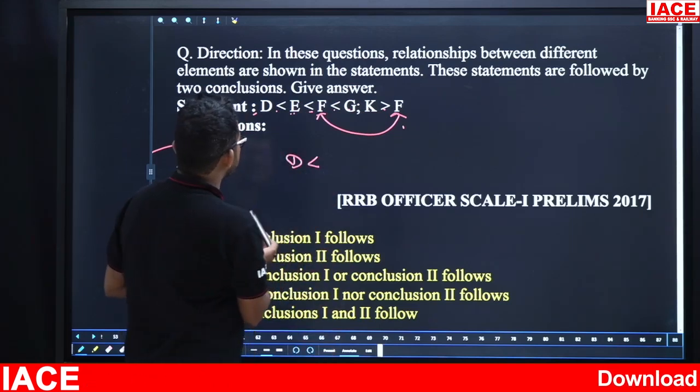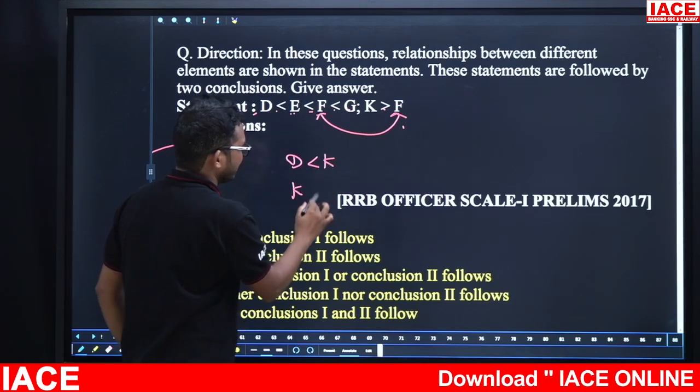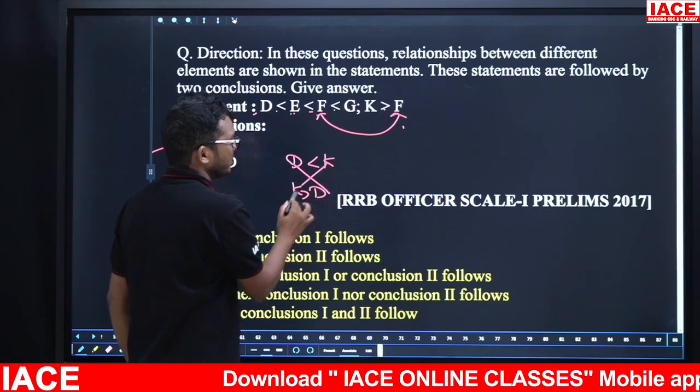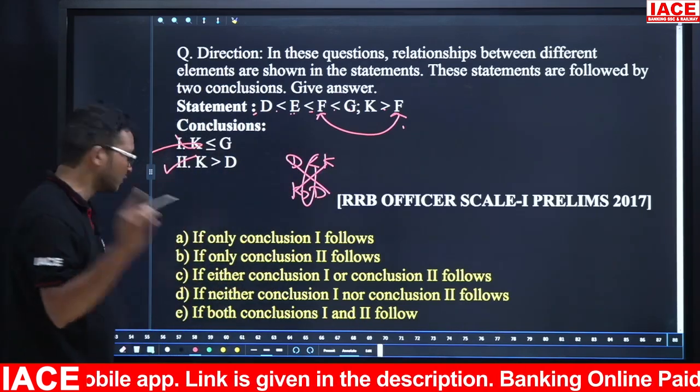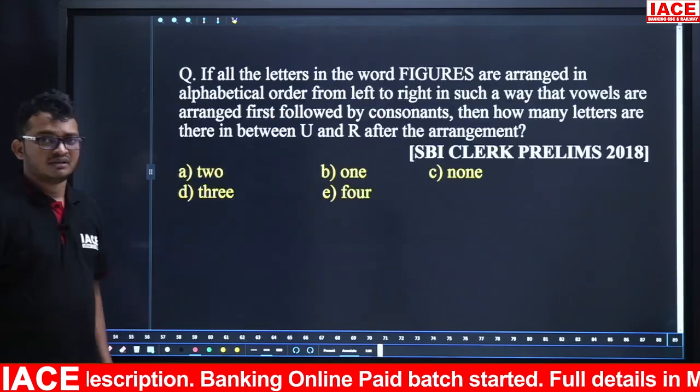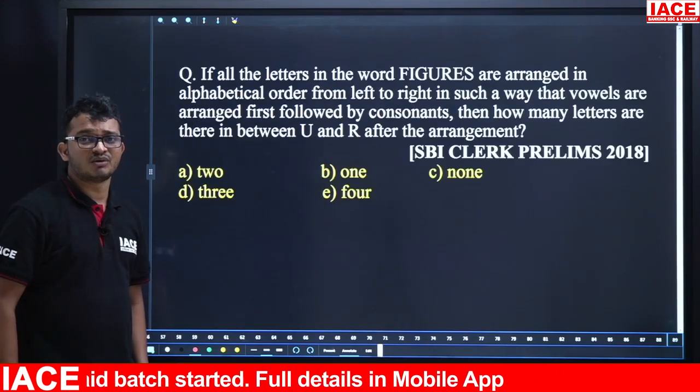Friends, take care. D is less than K, otherwise K is greater than D. If I interchange the variables, the symbol will also change. That means here second one is true. That means here only 2 follows. Option B is the answer. Take next question. Your time starts now.